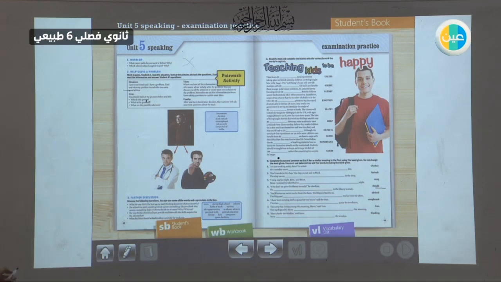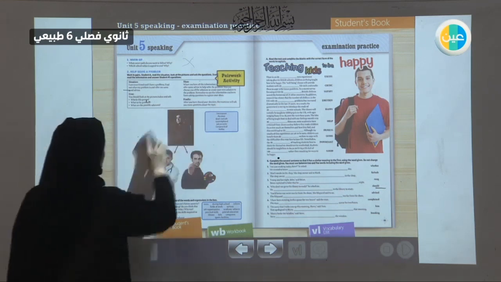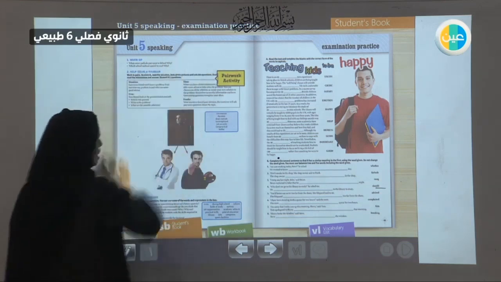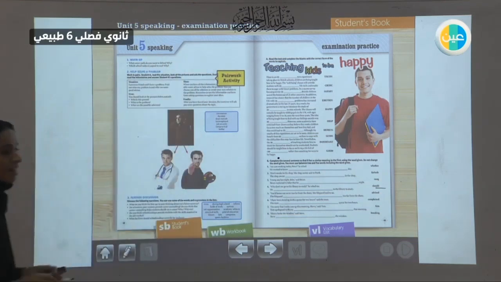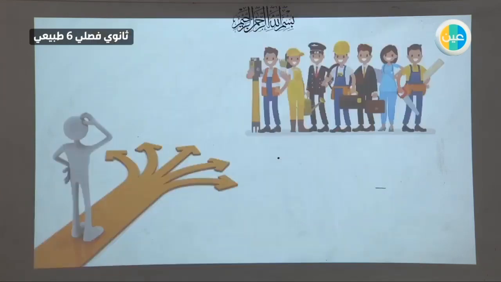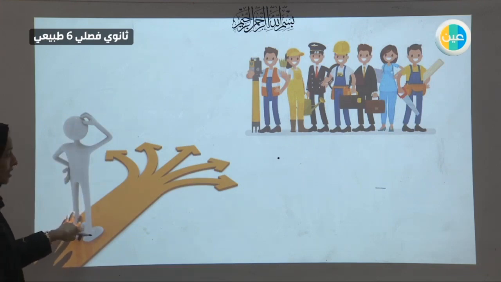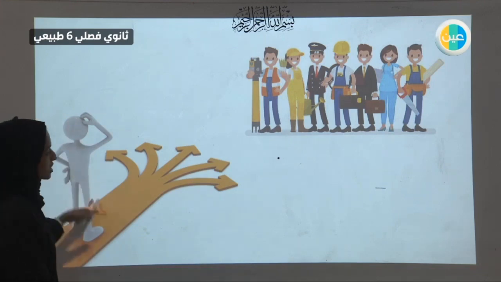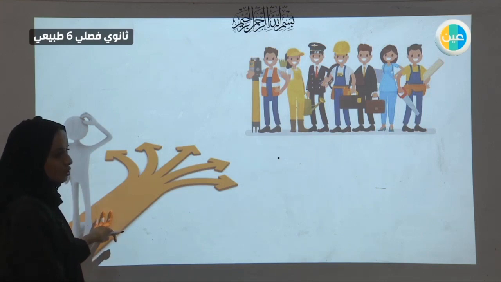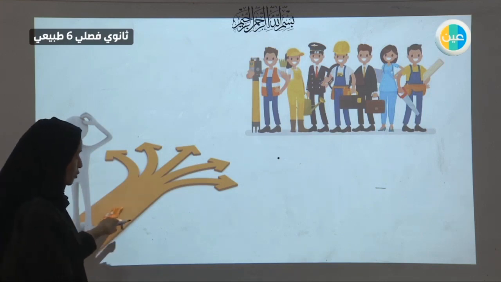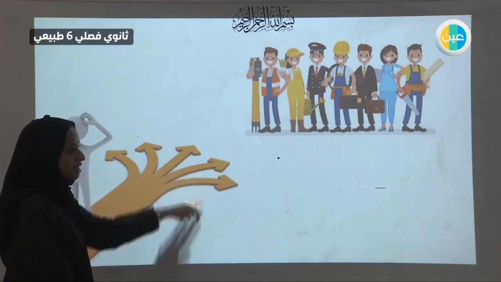Let's check now in your books, page 62. Page 62 in your books, which is the speaking lesson here. We're going to discuss one topic which is very essential and very important in the life that you are living nowadays. So let's start here. You are at the last year of your secondary level, so you have to decide what are you going to do next. You will graduate soon in months.